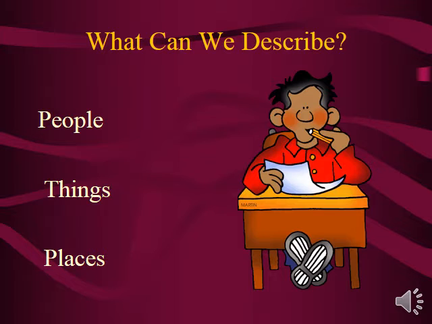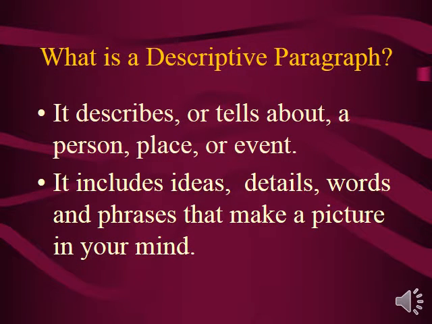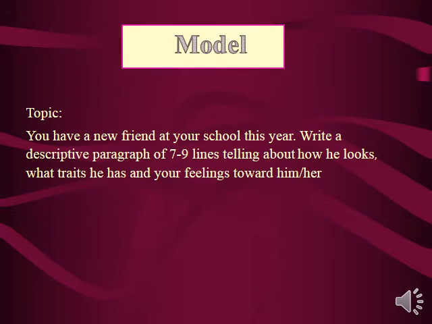First of all, we are going to ask ourselves a question. What can we describe? We can describe people, we can describe things, and we can describe places also. What is a descriptive paragraph? If we look at the word descriptive, it means to describe. When I describe, it means it tells about a person, a place, or event. And it includes ideas, details, or words and phrases that make a picture in your mind. So it describes a certain person or picture.